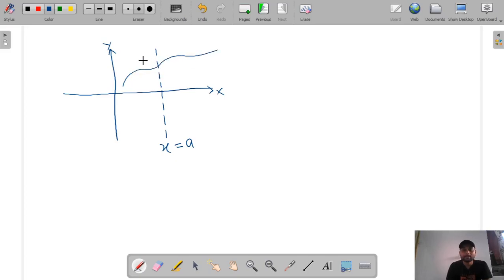So let's suppose this is a graph, and we can see here that at x is equal to a, the extreme left means that from the left side of x is equal to a, if it is touching, that we can also say x is equal to a minus, and to the extreme right means just to the right of x is equal to a, that is x is equal to a plus. So if the f(x) value at x is equal to a minus and x is equal to a plus is equal, then limit exists. So this is the definition of limit through graph.